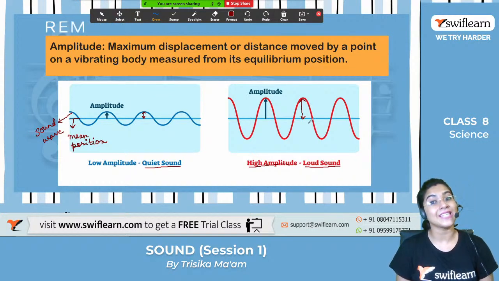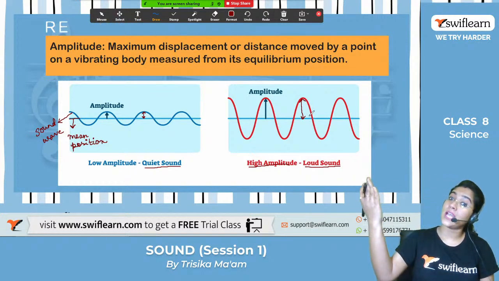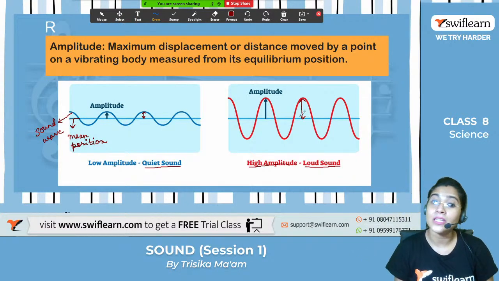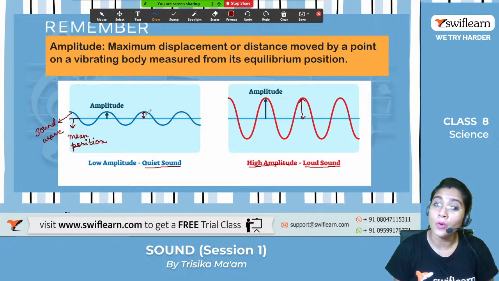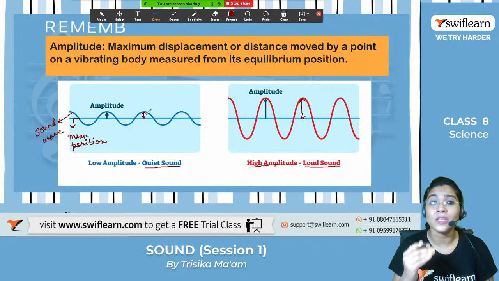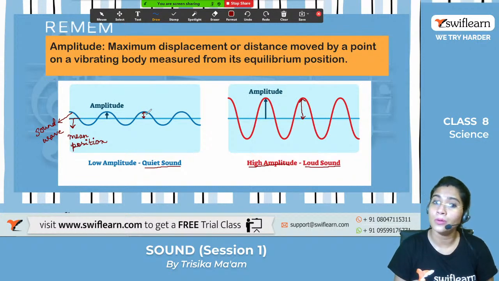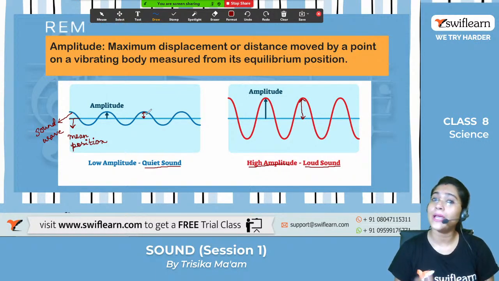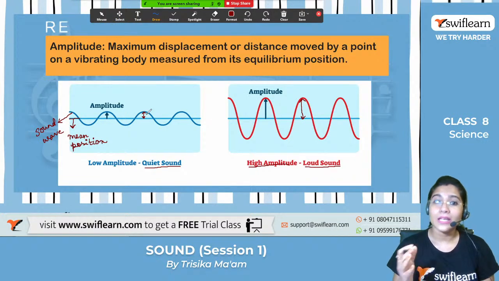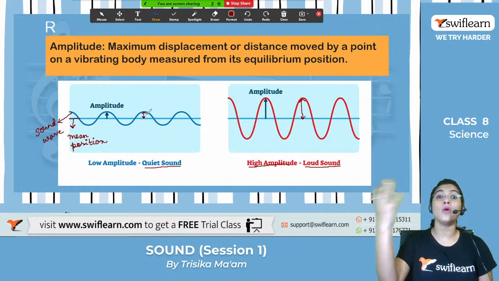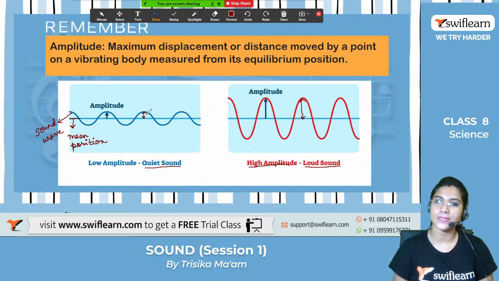When the distance is high, that means the amplitude is high and it is producing a very loud sound, right? And when the displacement is low, it is producing a very soft sound. The loudness of the sound will be very low, and the amplitude accordingly will be very low. Now have you got an idea what is meant by amplitude? It is nothing but describing how loud or low the sound is.